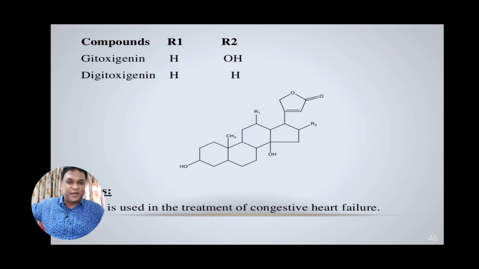There are various arrangements, and this is the main chemical structure where the arrangements of hydrogen and hydroxy groups differ and form gitoxigenin and digitoxigenin, and these two are responsible for the treatment of congestive heart failure.